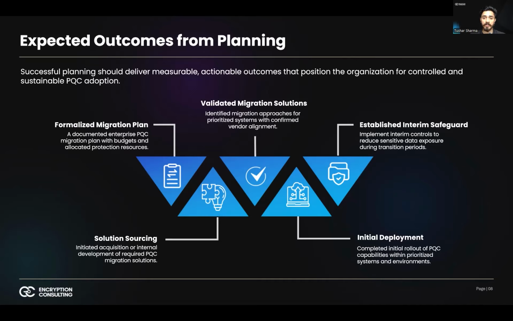When these outcomes are achieved, migration is no longer theoretical. The organization shifts from awareness and planning into governed operational execution. At this point, PQC transition becomes an active modernization program with momentum, accountability, and measurable impact, rather than a future concern waiting to be addressed. We will discuss more about how to achieve these outcomes in the next part.